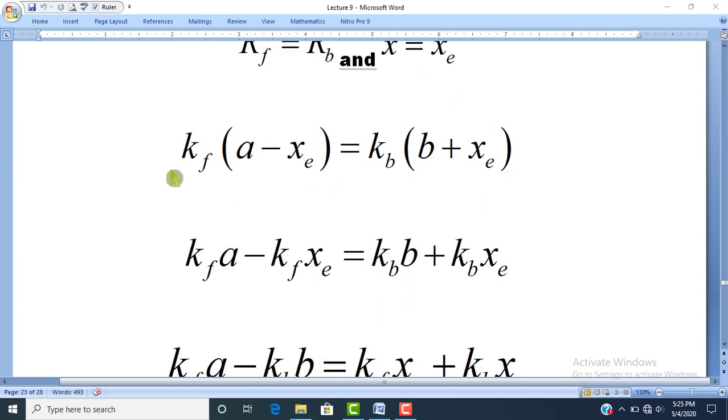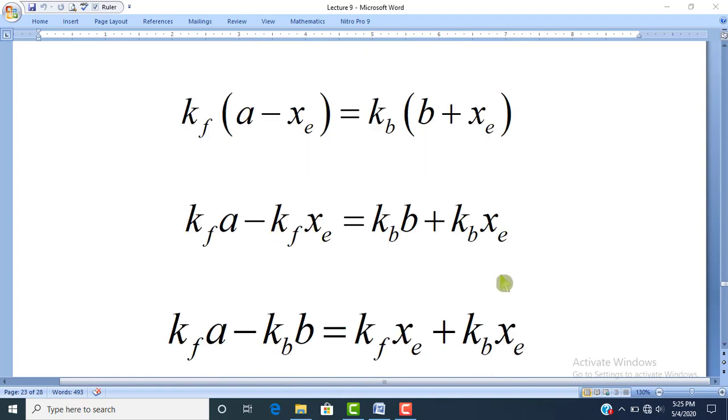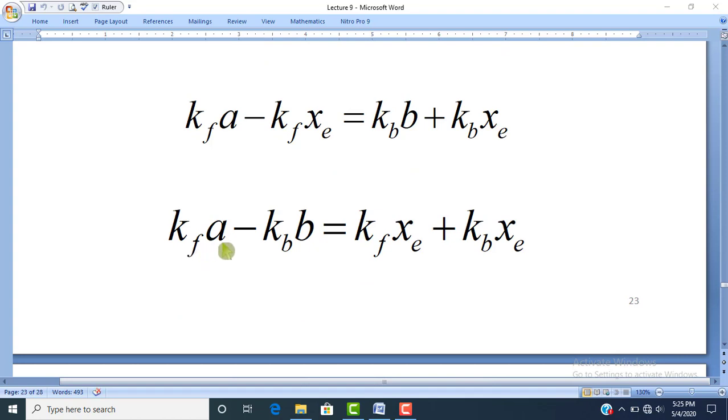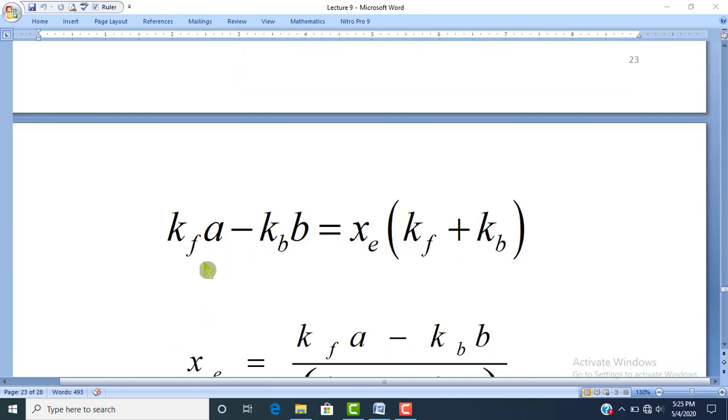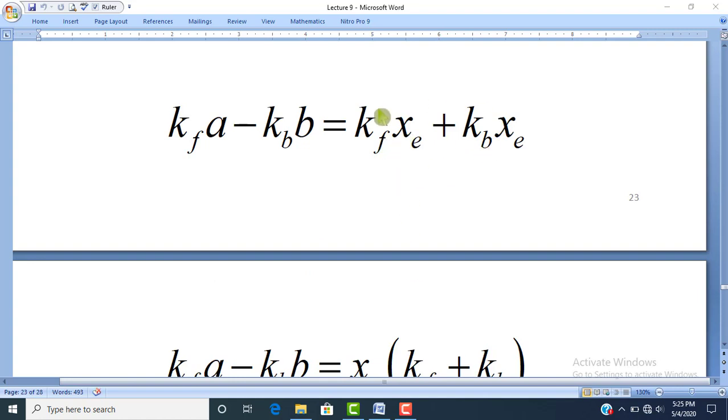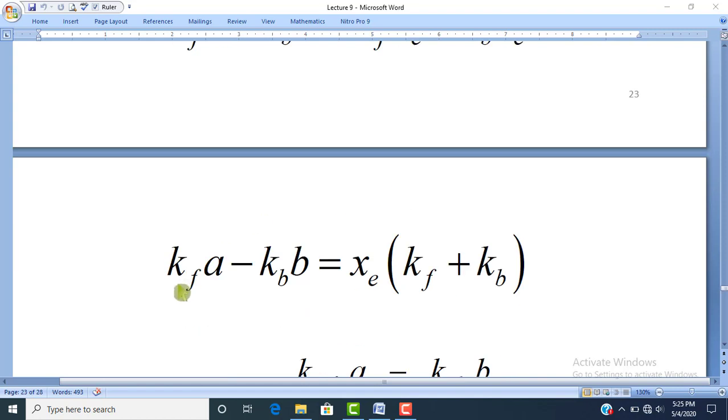If we multiply out, Kf A minus Kf Xe equals Kb B plus Kb Xe. So Kf A minus Kb B will be equal to Kf Xe plus Kb Xe. Here Xe can be taken as common, so Kf A minus Kb B will be equal to Xe into Kf plus Kb.